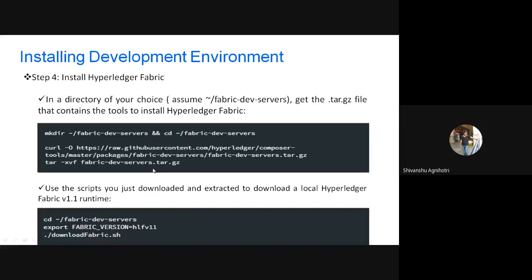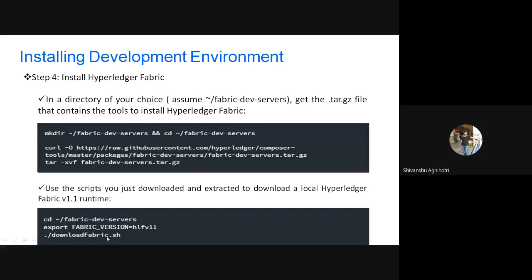After that you have to run it. So this is for installing Hyperledger Fabric, because on top of Fabric you will be using Composer only. For installing this, you can use this command, and when you download this file from this source, there will be some different files. Inside that there will be different kinds of script files, including a file called download fabric.sh. That is a script file, and this is the file you need to run.